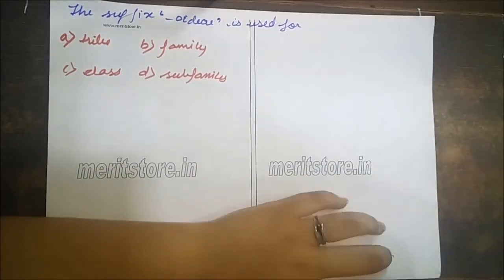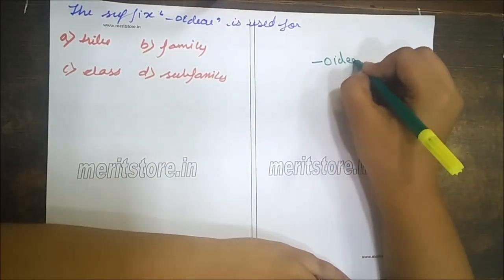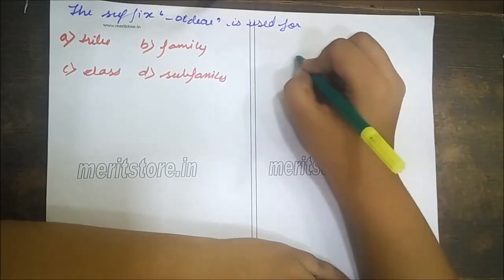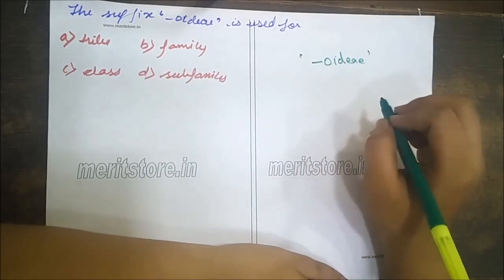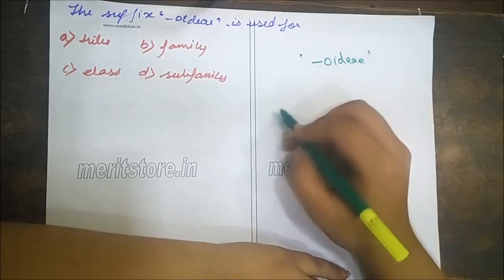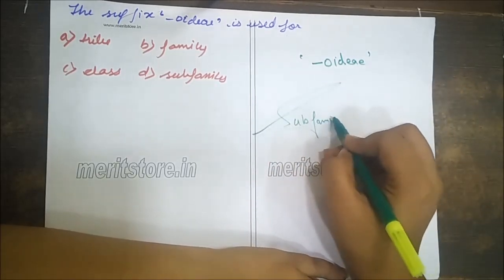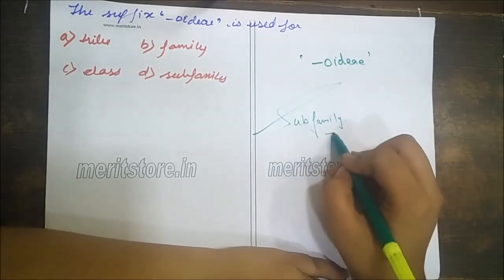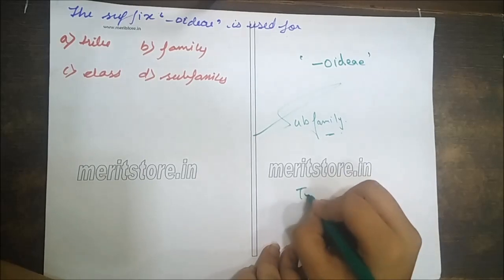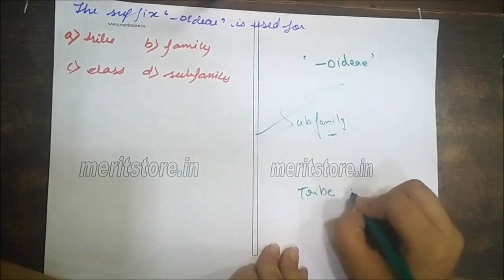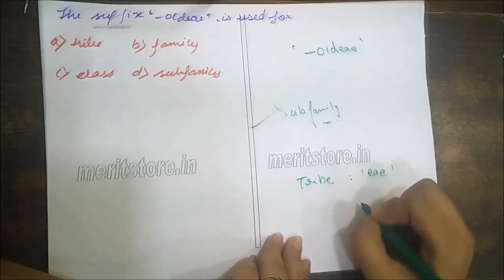And the next question is, the suffix oidea is used for tribe, no. Family, no. Class, no. And it's used for subfamily. For tribe, Ini is used.